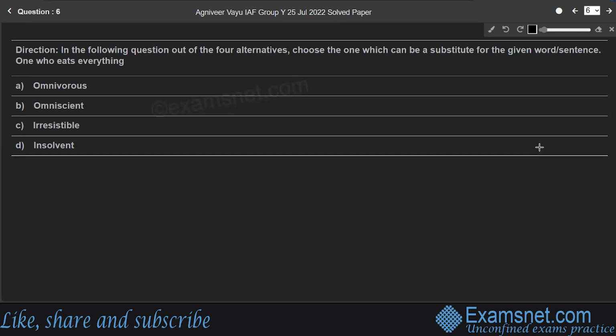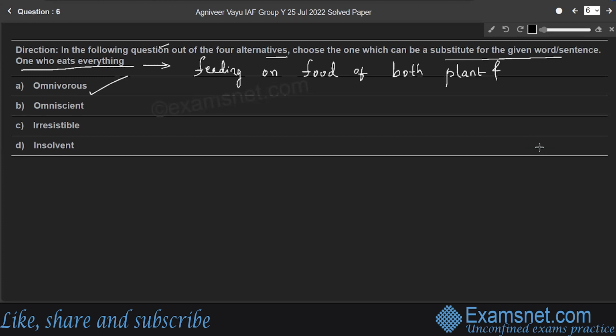Question 6. In the following question, out of the 4 alternatives, choose the one which can be a substitute for the given word or sentence. One who eats everything. So one who eats everything is called omnivorous. Omnivorous means a person or an animal feeding on a variety of food of both plant and animal origin. Animal origin is called omnivorous.